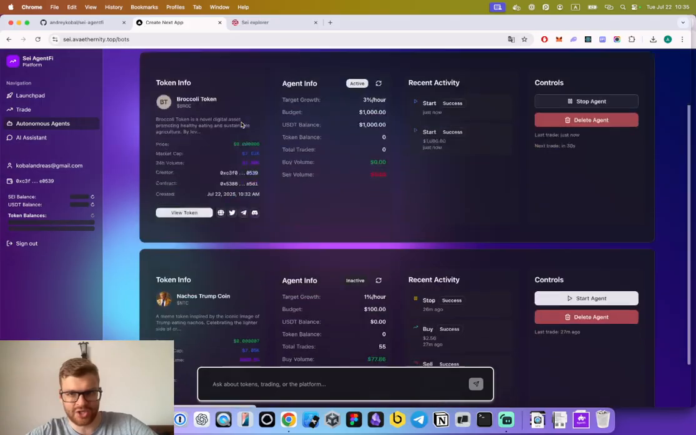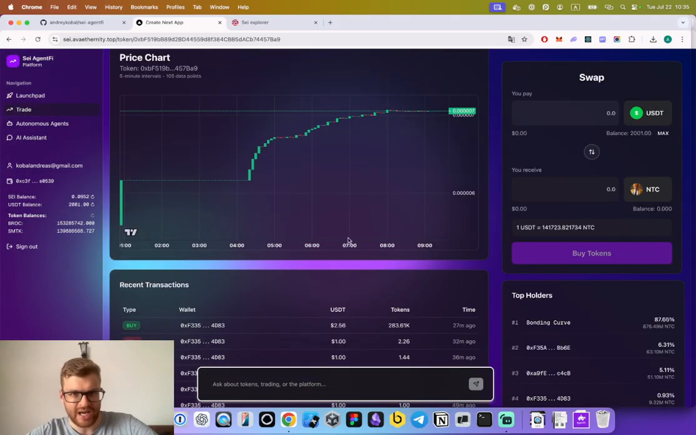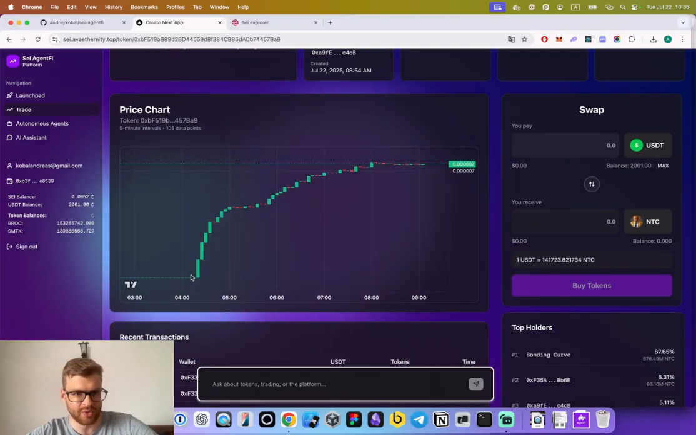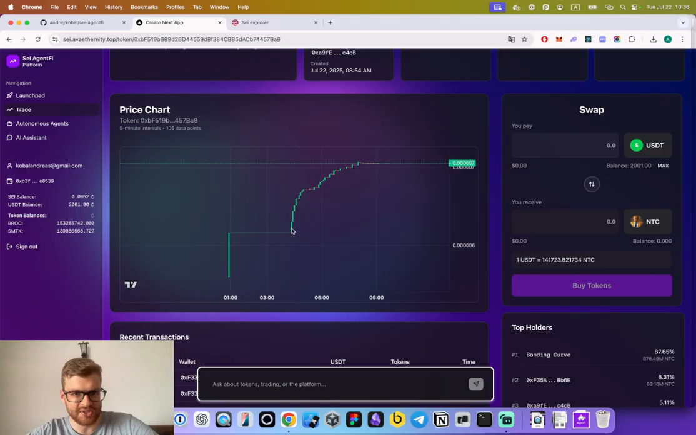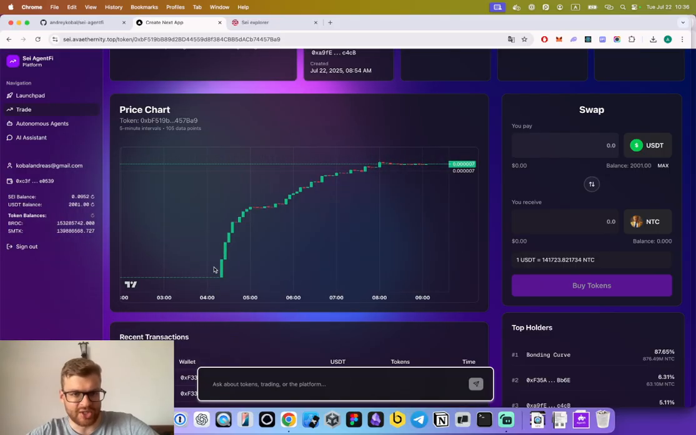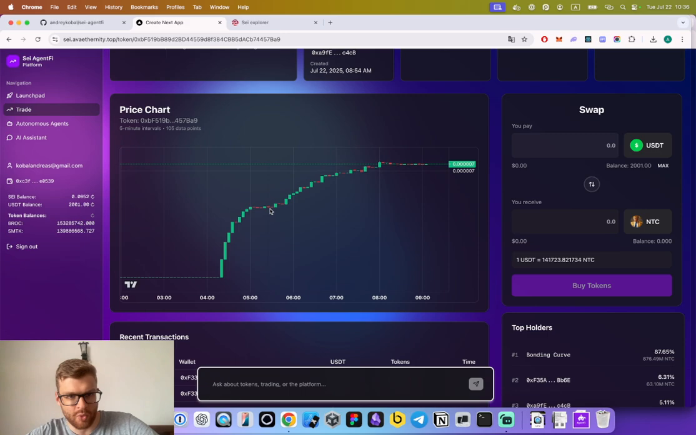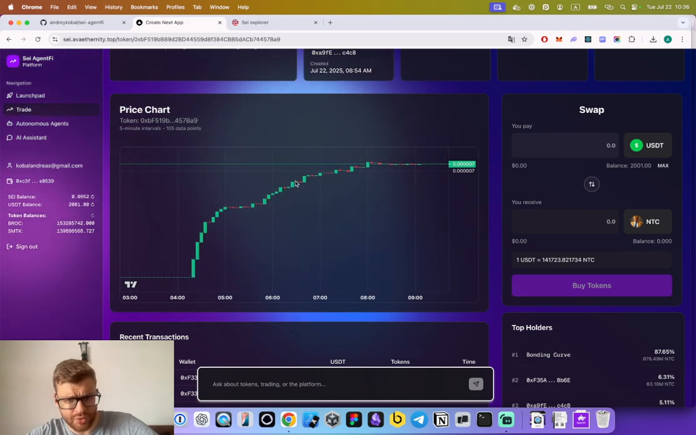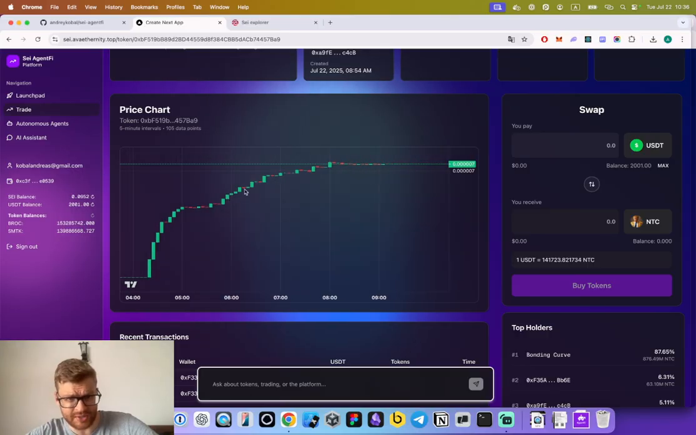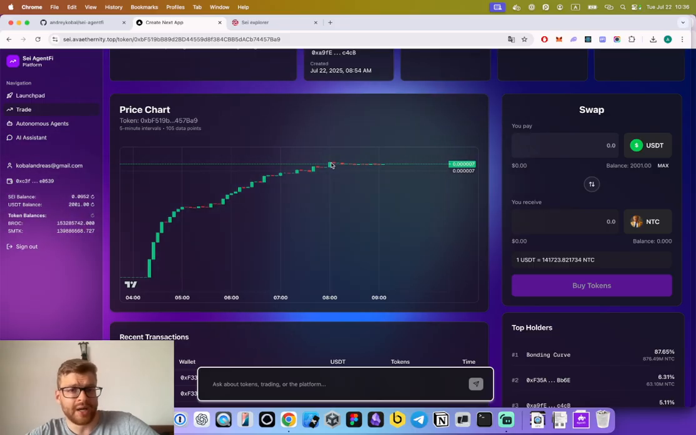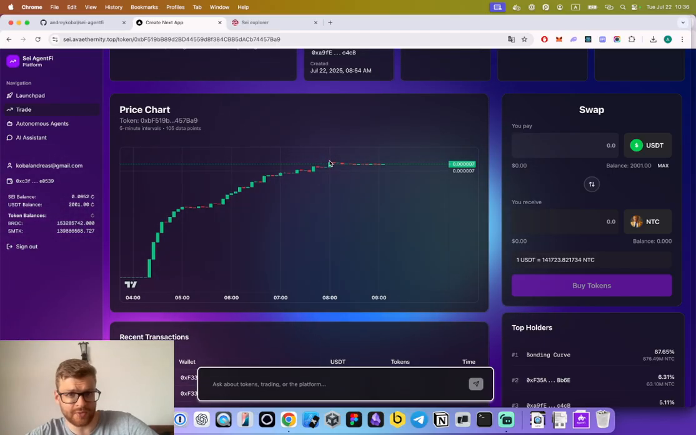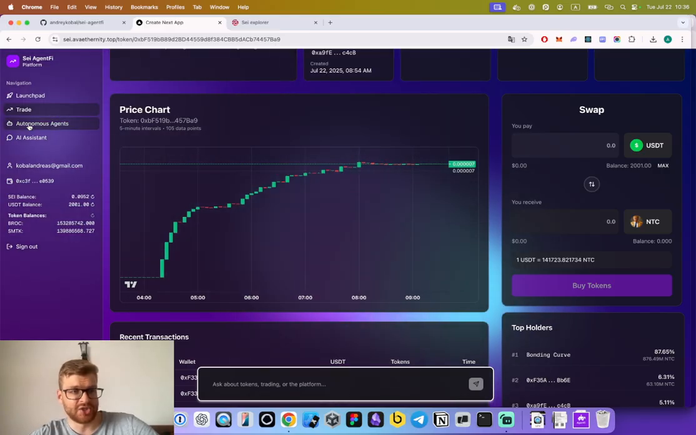Let's see my other agent that I have been running for a while now. How does it look on the chart? So this is the moment when I started the agent. It started spending bigger amounts of USD at the beginning, and then it started to do more sell transactions to align with its goal of target token growth per hour. And then when it reached the budget that it got for the price growth, it started to go flat. So that's basically it. These agents are fully autonomous.